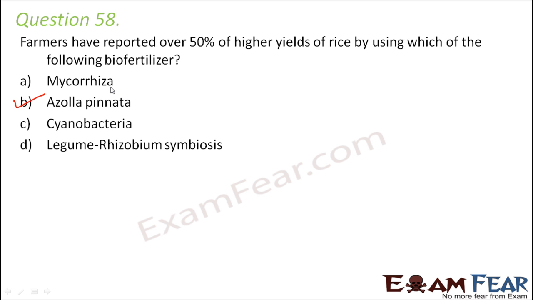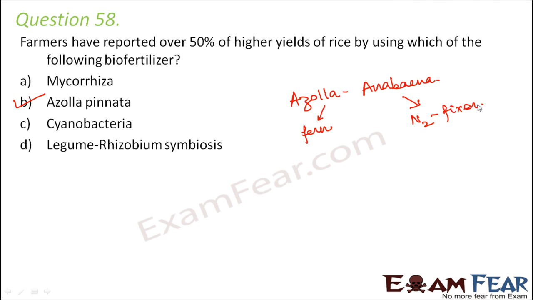So we have heard about the Azolla-Anabaena relationship, where Azolla is a fern and Anabaena is a cyanobacterium which fixes nitrogen. So it is a nitrogen fixing cyanobacterium which lives in the leaf cavities of Azolla pinnata. Moreover, Azolla doesn't interfere with the growth of the rice plants. So when we use Azolla as a biofertilizer for rice plants, that really helps, because Azolla anyways contains Anabaena which fixes atmospheric nitrogen.